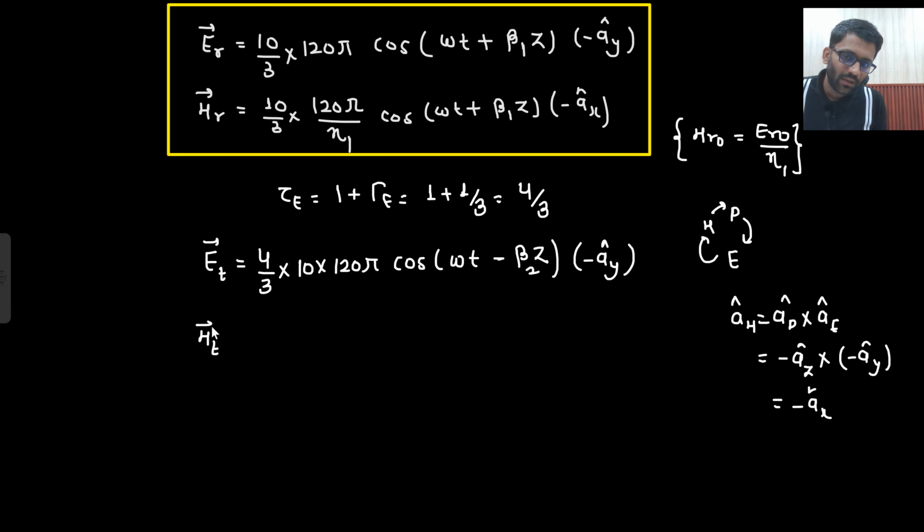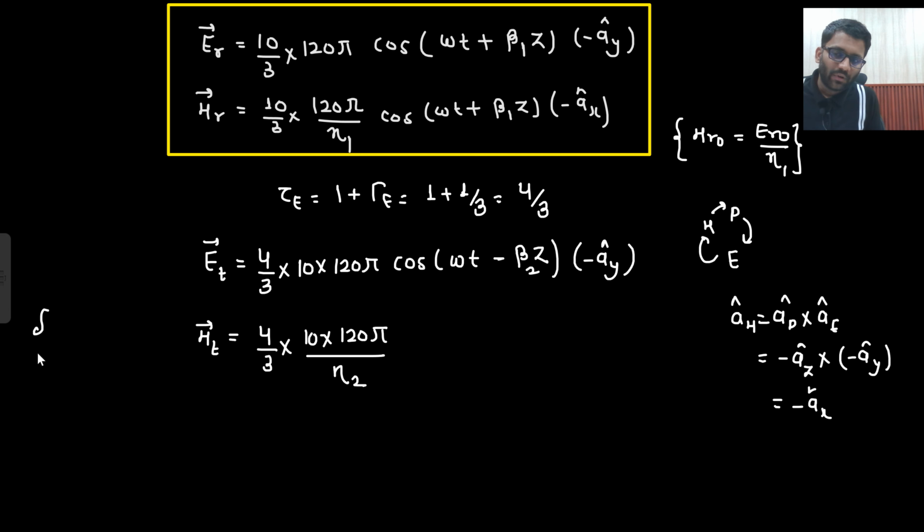Now if I need to go from ET to HT, can I go? Yes. How will I go? 4 by 3 into 10 into 120 pi divided by eta. So which eta will I put? Eta 2. Why eta 2? Because what will be your HTO? That will be ETO divided by eta 2. Why is that eta 2? Because now we are working in medium 2. In medium 2, I need to go from ET to HT, so I will use the eta value of medium 2 only, no?